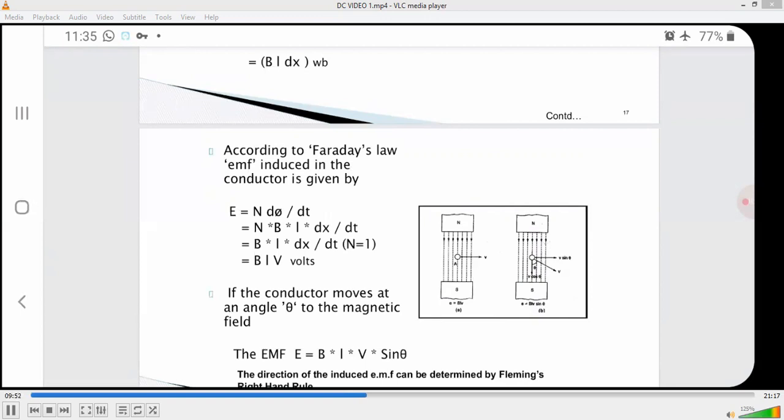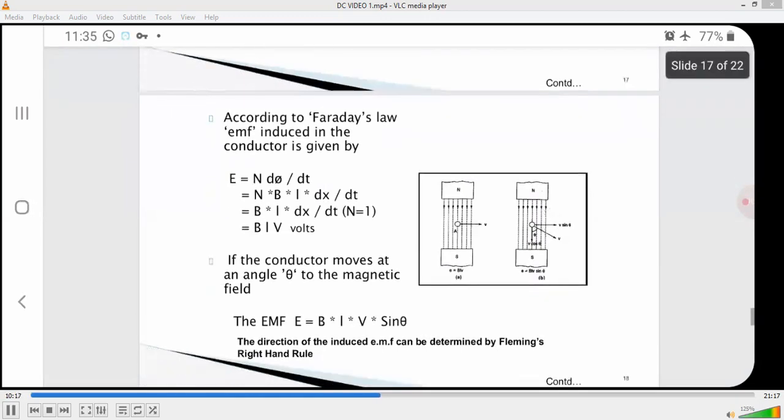So that is equal to B into l into v in volts. Here dx by dt is nothing but the velocity v. So e is equal to BLV volts.